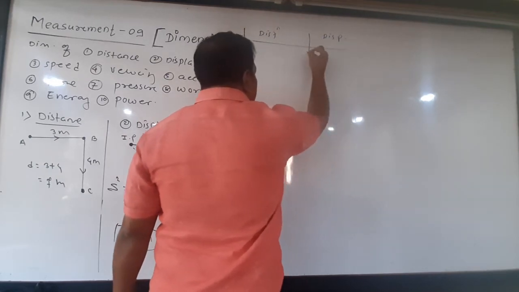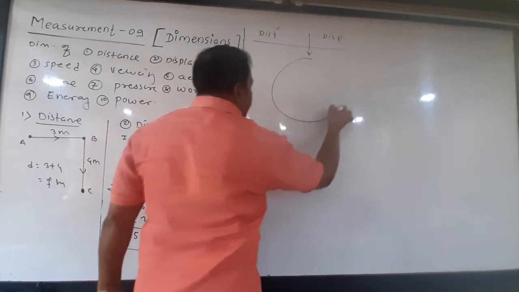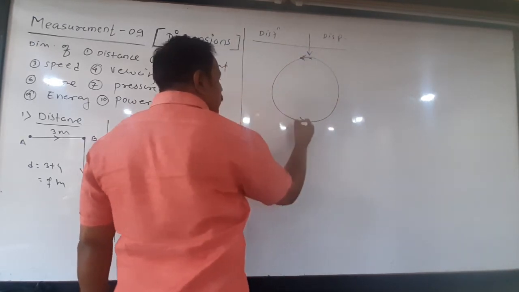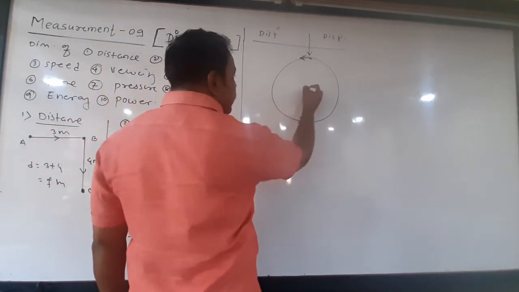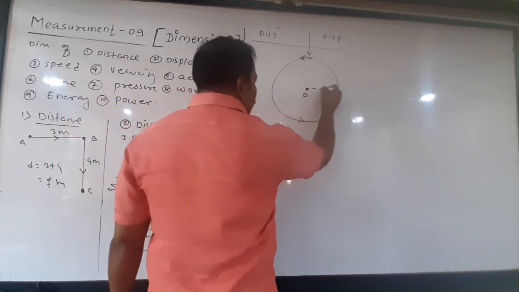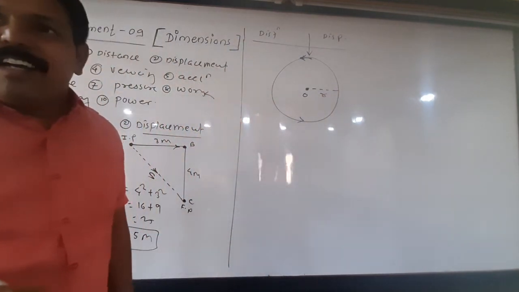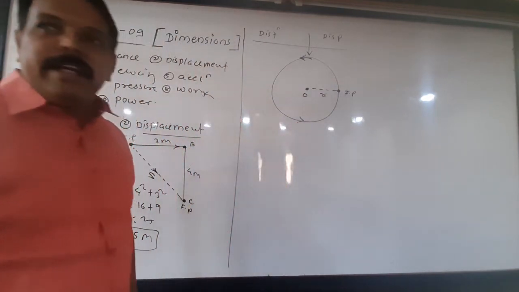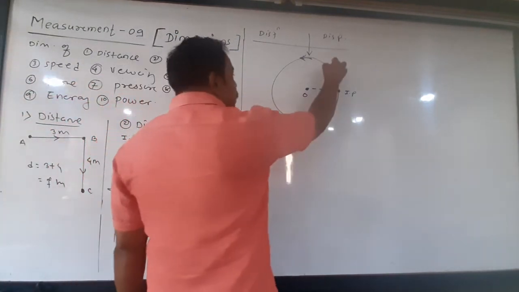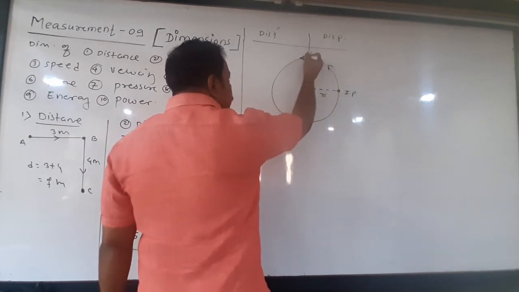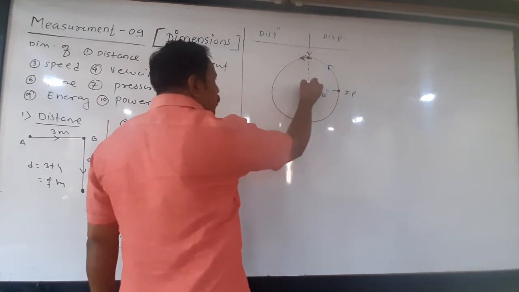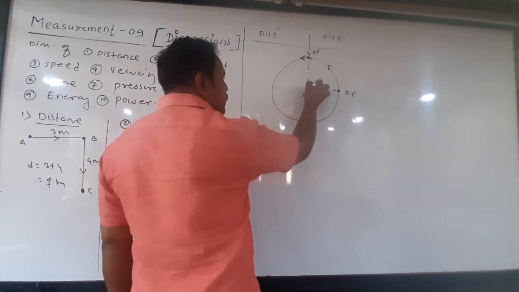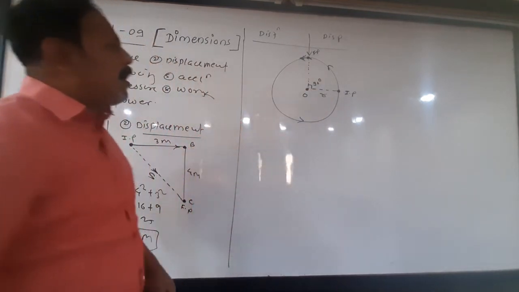See here. Suppose a body is performing circular motion. The body is moving along a circle with center O and radius R. Suppose this is the initial position of the body. After some time, the body travels along this path up to this position. So this is the final position, such that it subtends an angle of 90 degree or pi by 2 radian.